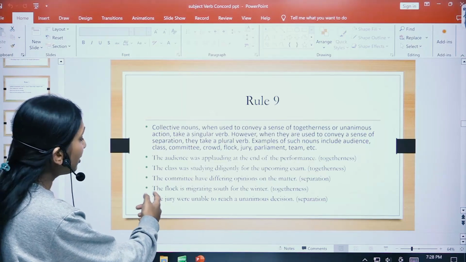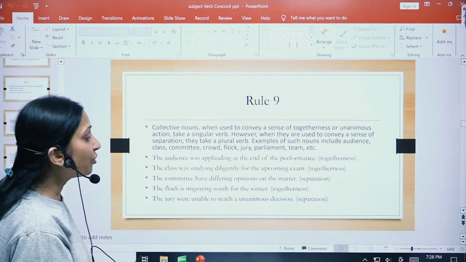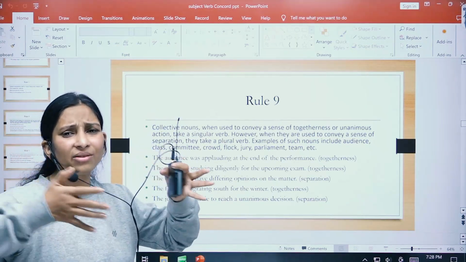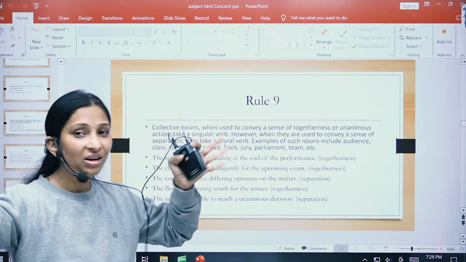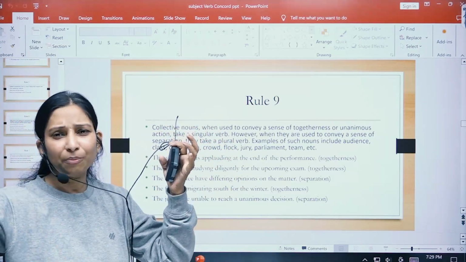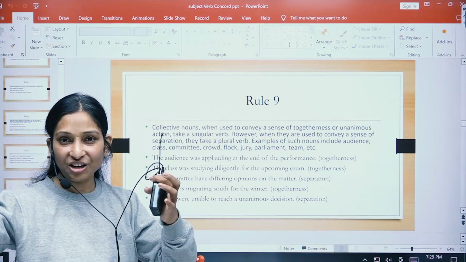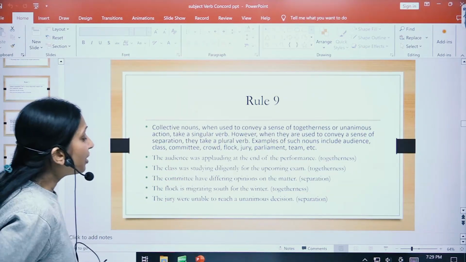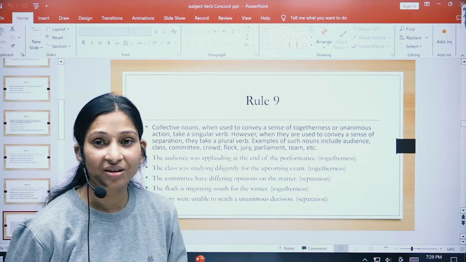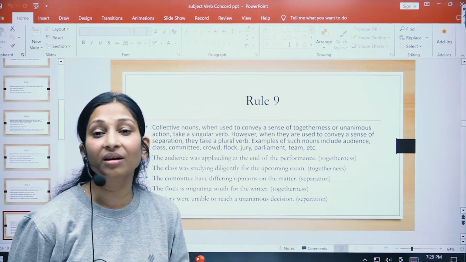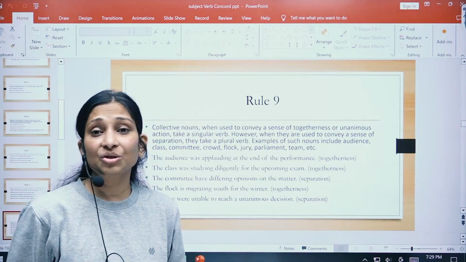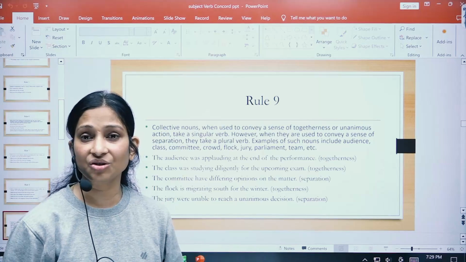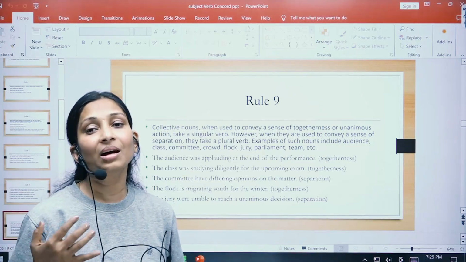The flock is migrating south for the winter. So the flock is together migrating, right? They are not going here or there, or they don't have a difference of opinion, or they don't have a difference in actions. So in that case, we're taking singular, right? The jury were unable to reach a unanimous decision. The jury is a group of judges, but now what is happening is they have different opinions, right?